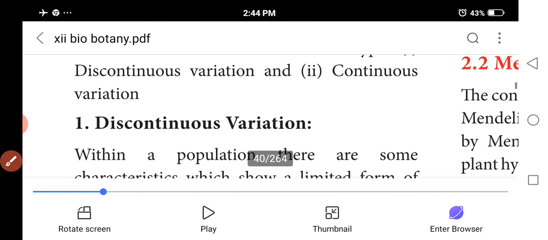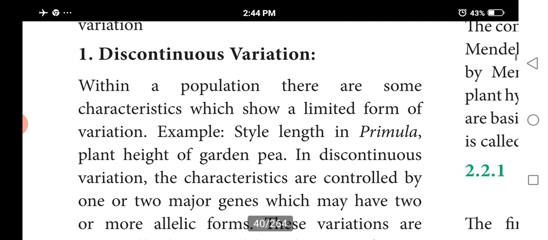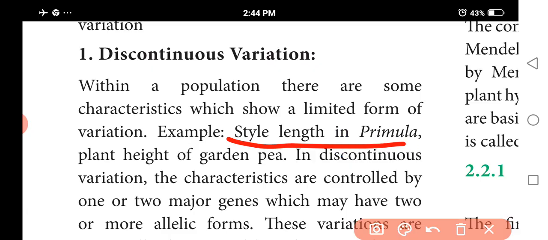The best examples are straight length in primula and plant height of cordon pear. In that, limited forms of variation are present within your populations.